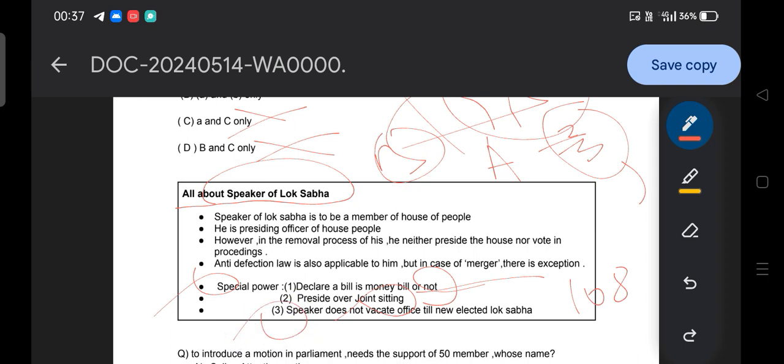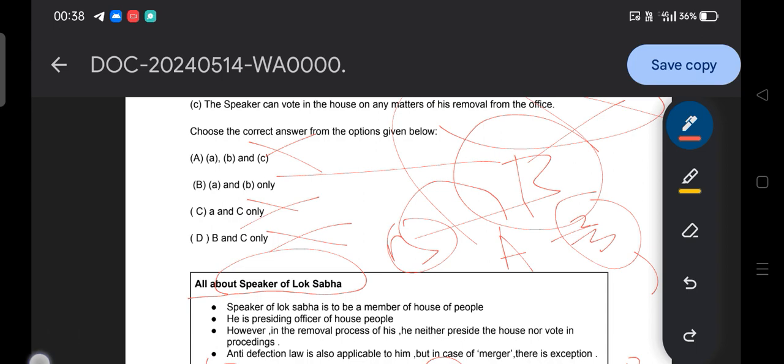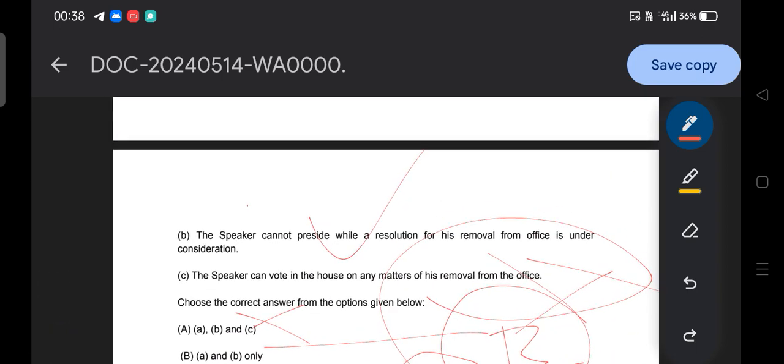Then the speaker does not vacate office till the new Lok Sabha is elected. Okay, so what does it mean? Say for example, right now who is our speaker? Om Birla. So Om Birla sir does not vacate his office though the election or the Lok Sabha house term has already finished. He will hold the office until there is a newly elected Lok Sabha. Okay, so this is how the speaker does not vacate office till the new Lok Sabha is elected. So it's very important, please mark a star. Okay, please mark a star. So this is all about the speaker of Lok Sabha, and we are now able to provide the answer to this question.